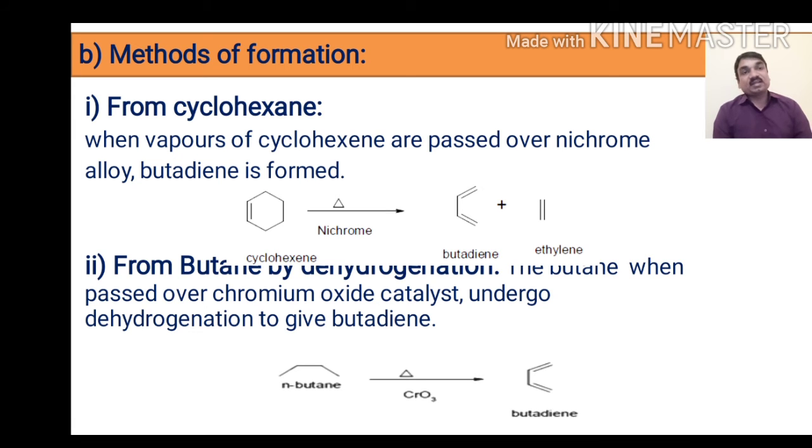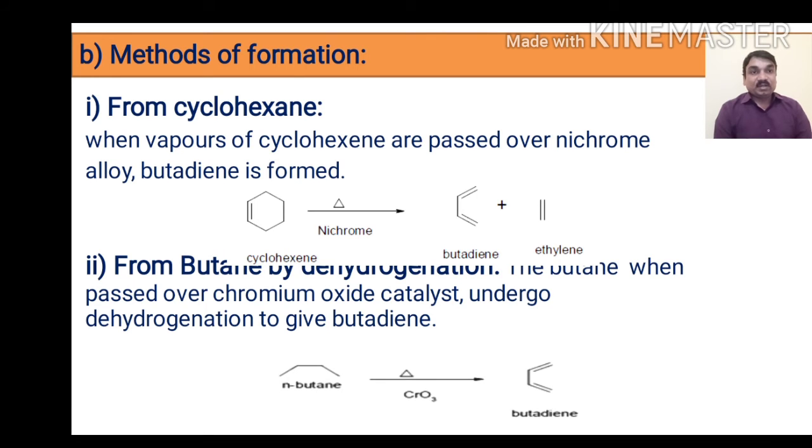It is the reverse of the Diels-Alder reaction. In the Diels-Alder reaction, a diene and a dienophile react in the presence of heat to form cyclohexane. So this cyclohexane, when heated in the presence of nichrome, results in 1,3-butadiene.